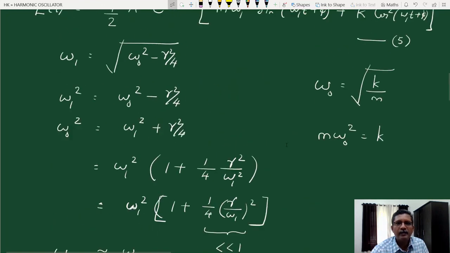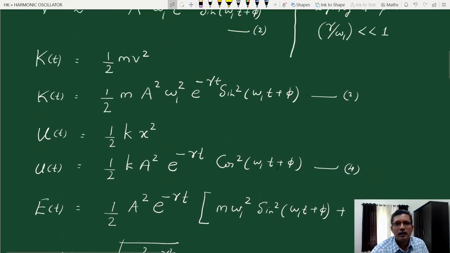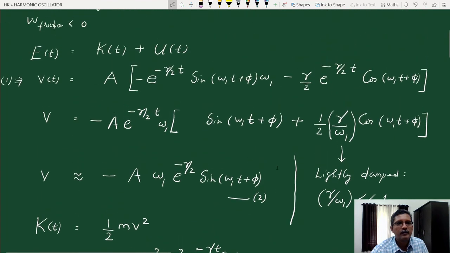Another point: we have made an approximation for velocity. In the expression for velocity, we neglected the term gamma by omega 1. Even though in velocity it appears as gamma by omega 1, when we calculate energy, v square will come.